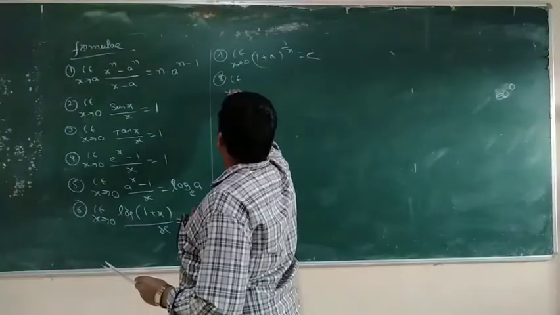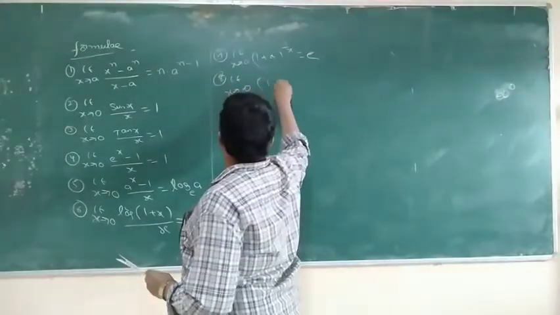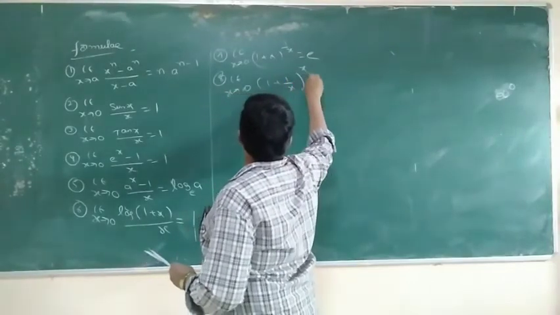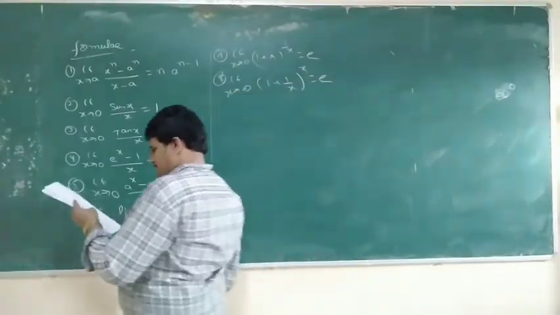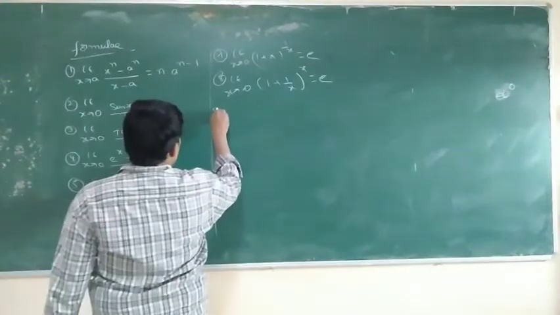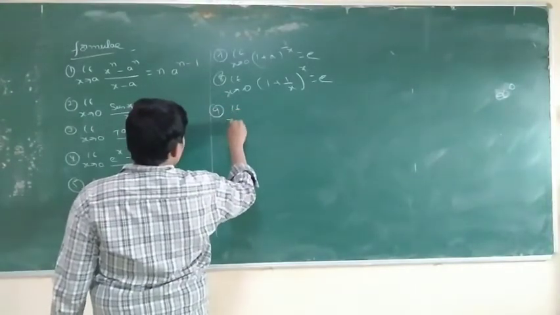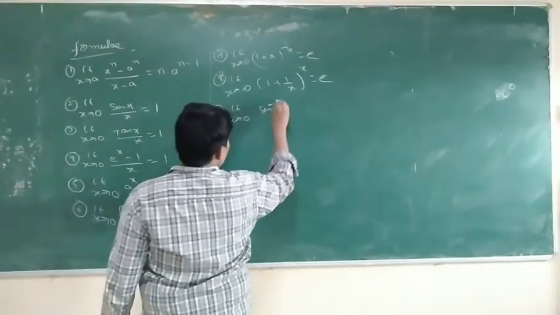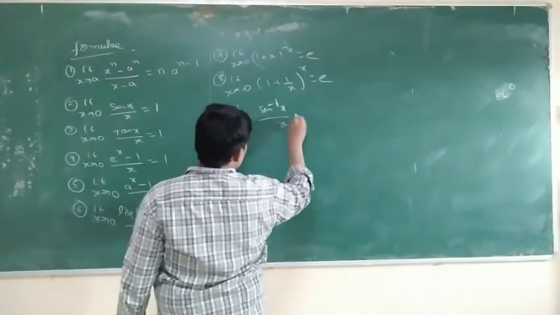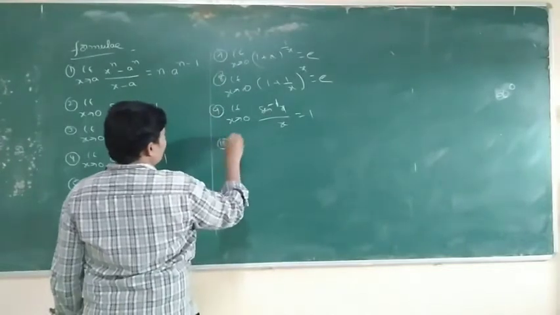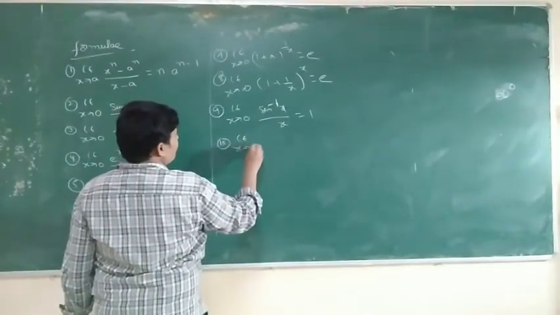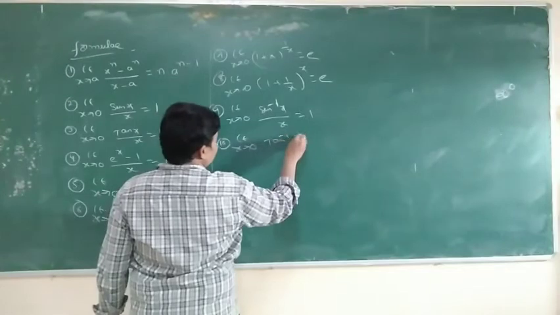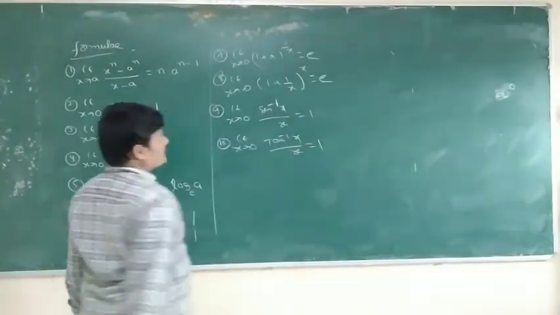Eighth, limit x tends to infinity of (1 plus 1 by x) whole power x is also e. Ninth formula, limit x tends to 0 of sin inverse x by x is equal to 1. Tenth, limit x tends to 0 of tan inverse x by x is also 1.